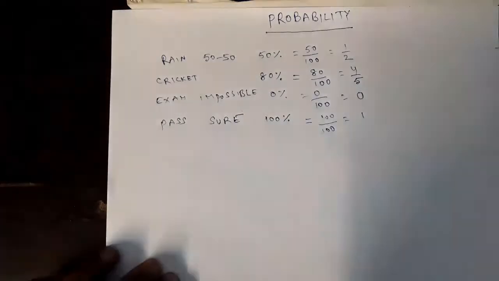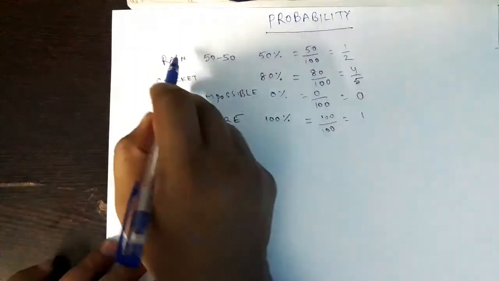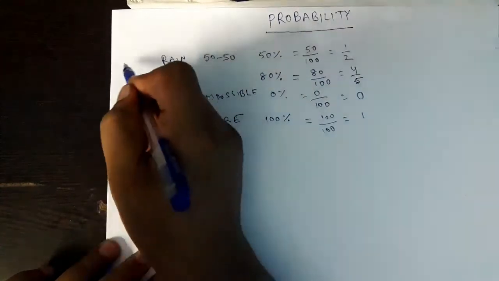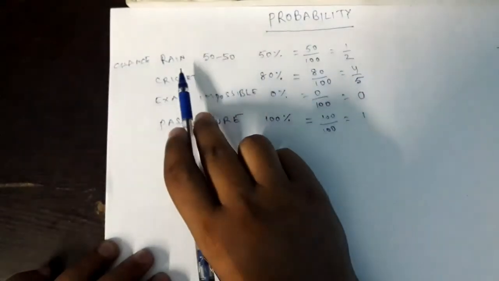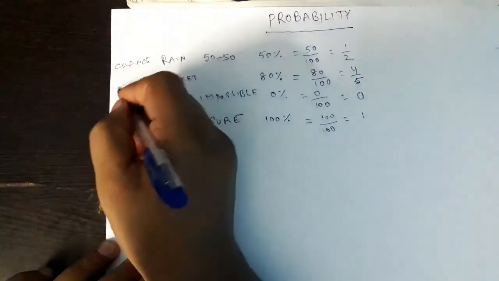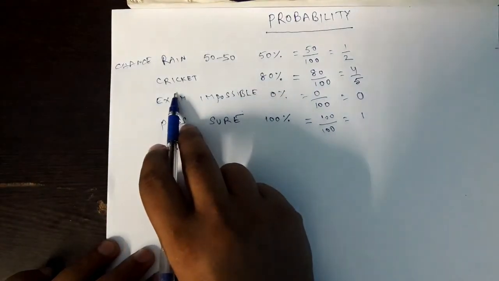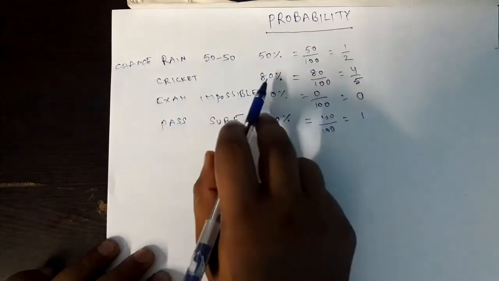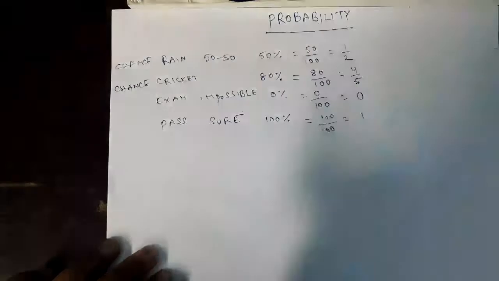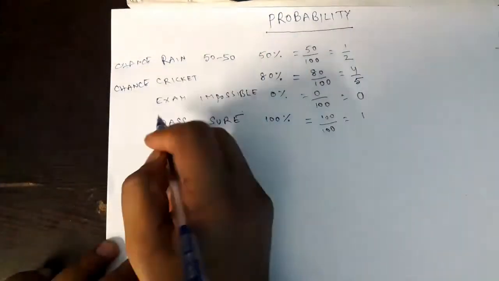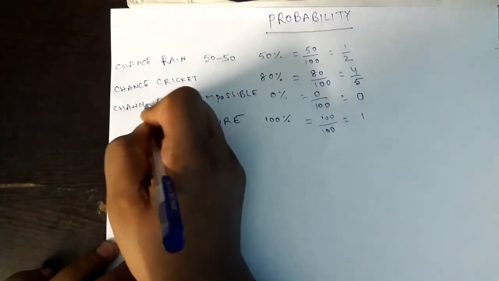See, in all these cases, what are we trying to write here? In this case, we are trying to find the chance of getting rain on that day. Here also, we were trying to find out the chance that India wins the one day cricket match, which is of course 4 by 5. In these other cases, this is the chance of passing the exam.